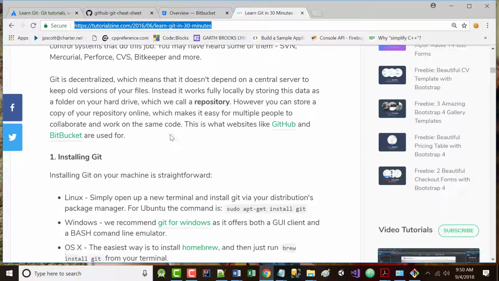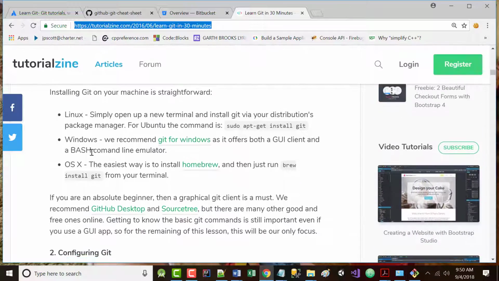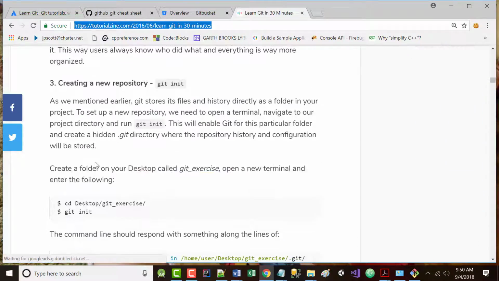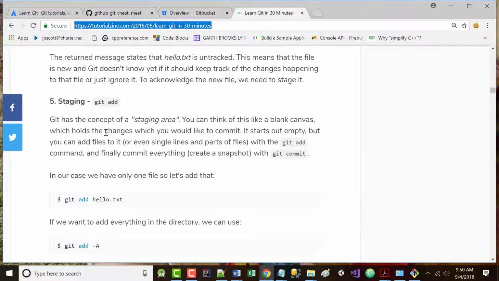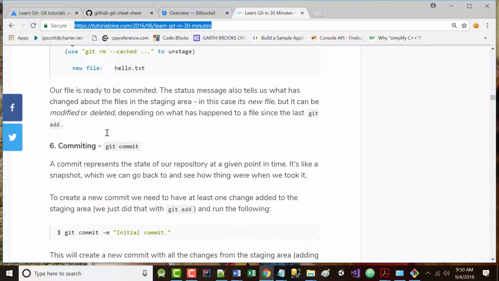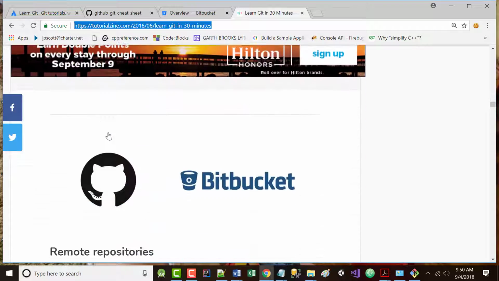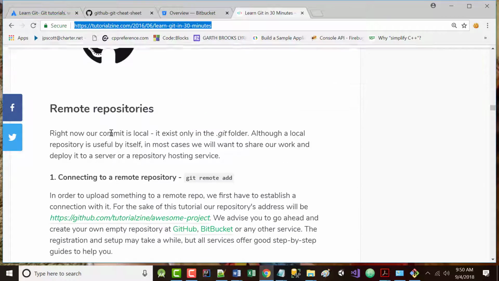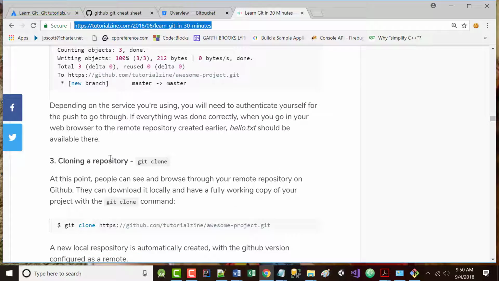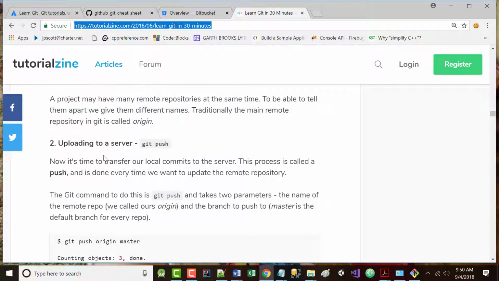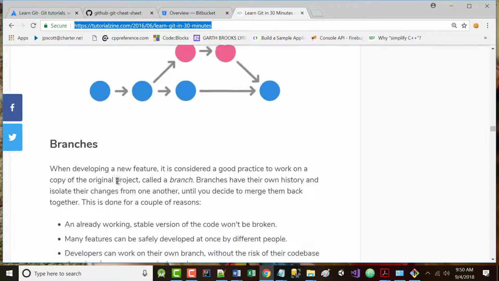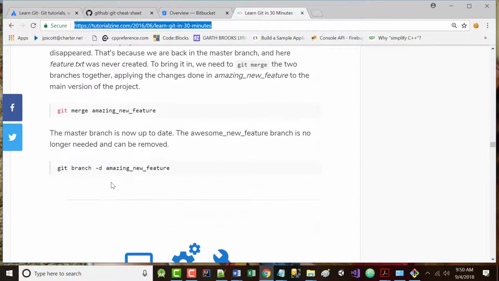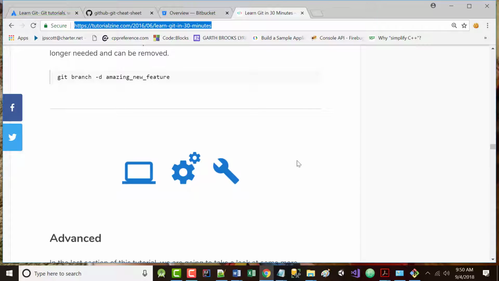All right, because it's gone over. We did the install, we did the configure, we did the Git init, we did the Git status, we did the Git add, we did the Git commit. We're going to do the repository stuff tomorrow. So I'm not concerned right now with you doing a push to push things off to the server, etc. We'll talk about that either tomorrow or at another time. All right. That should pretty much bring you up to date with what we did today then.